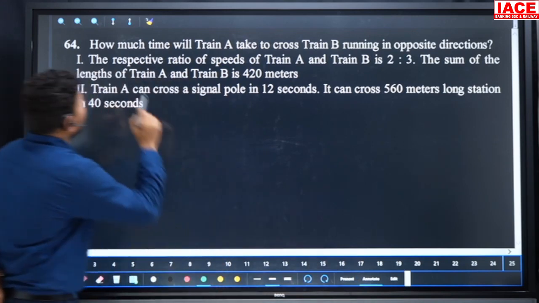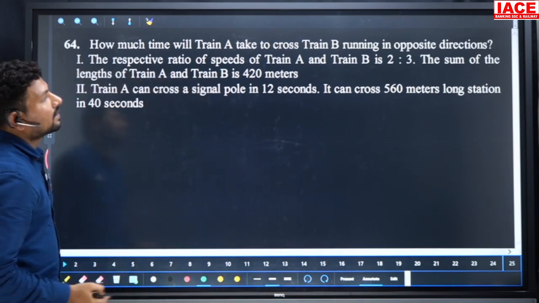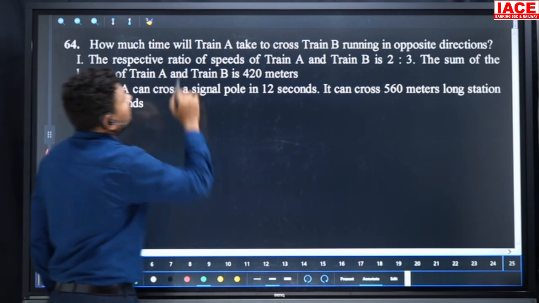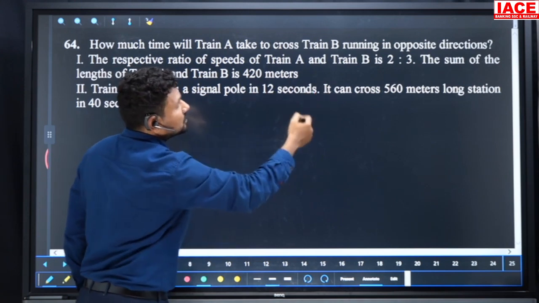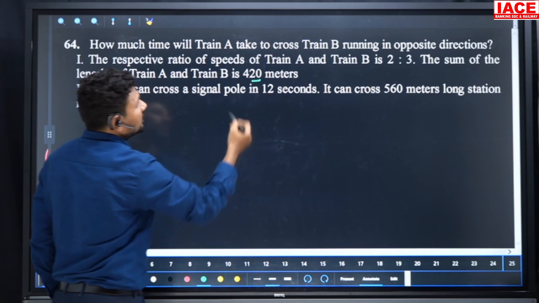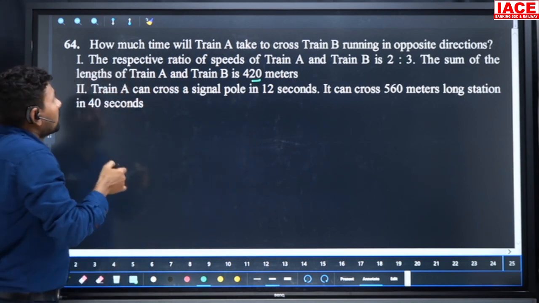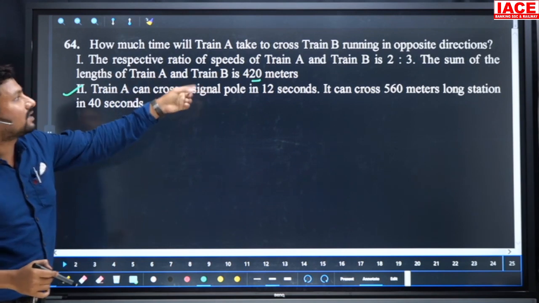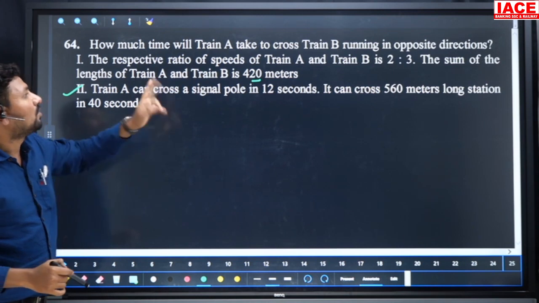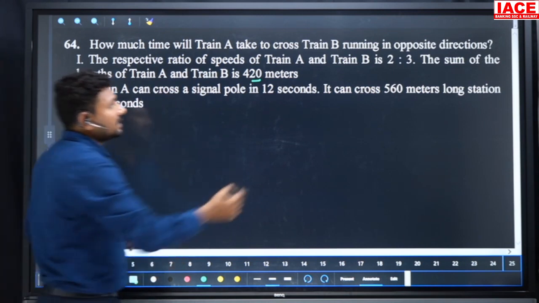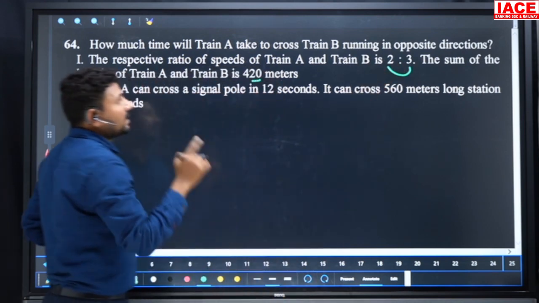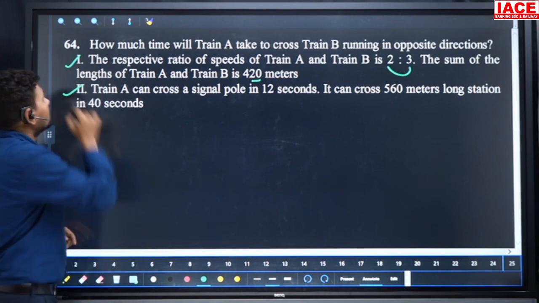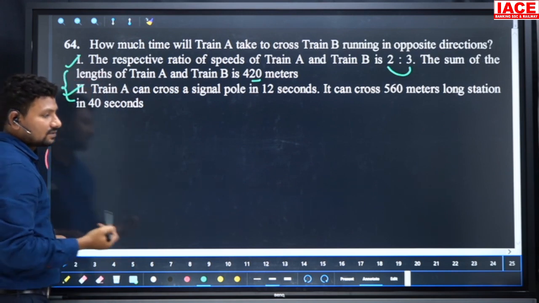Then coming to the next one, how much time will train A take to cross train B running in the opposite direction? For crossing we need the lengths and speeds also. Here the ratio of speeds of train A to train B is 2:3. The sum of the lengths of the trains is 420, but we don't know the individual lengths. Statement 2 gives the individual speed. Substituting the speed for train A, we get train B's speed also. Both are in opposite directions, so we should add the two speeds. The particular speed is generated from statement 2, and statement 1 is helpful for finding the total answer. That means two statements are enough to find an answer. Here also we can write both.